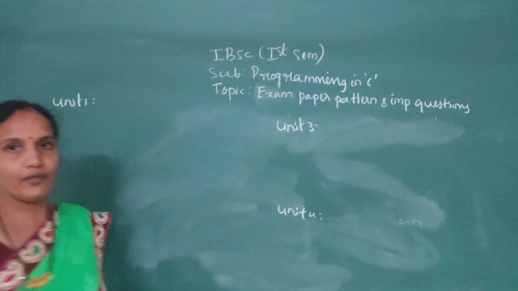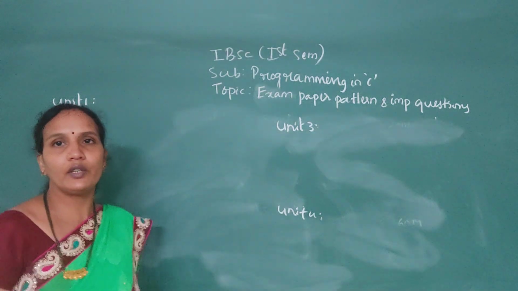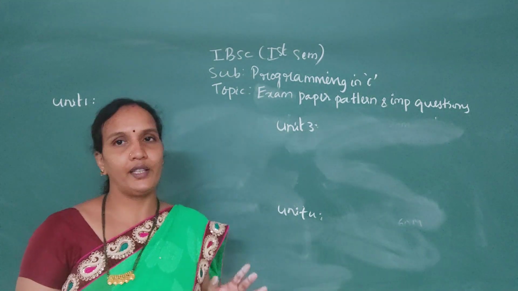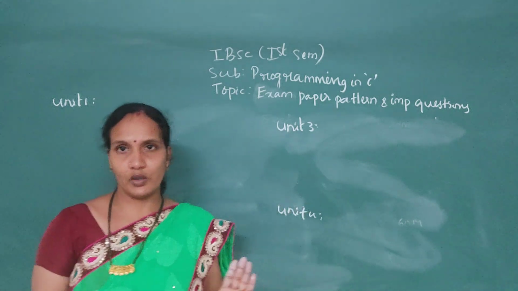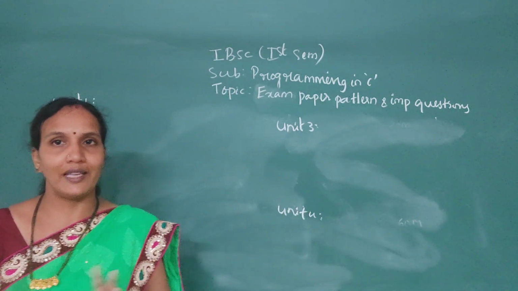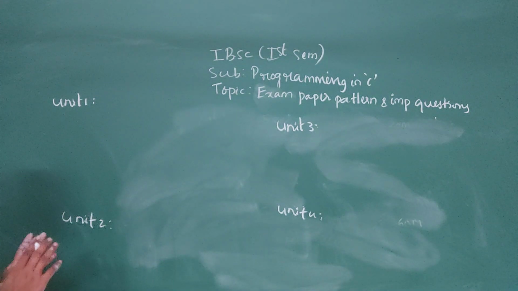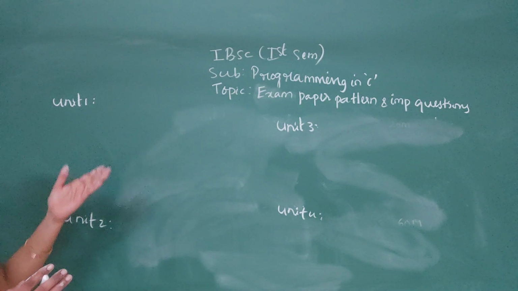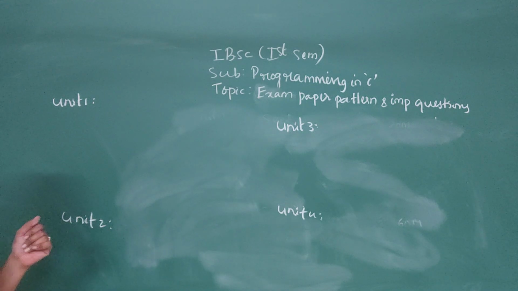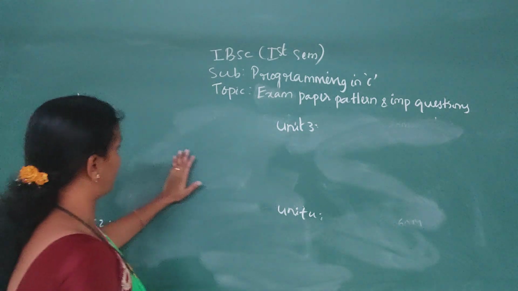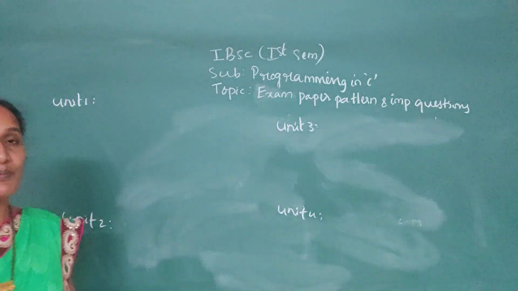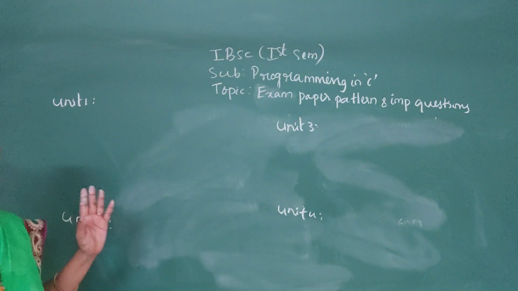For each and every unit, the weightage is the same. From each unit, you can score 20 marks, total 80 marks. Now, what are the important questions? What are the important questions in Unit 1?